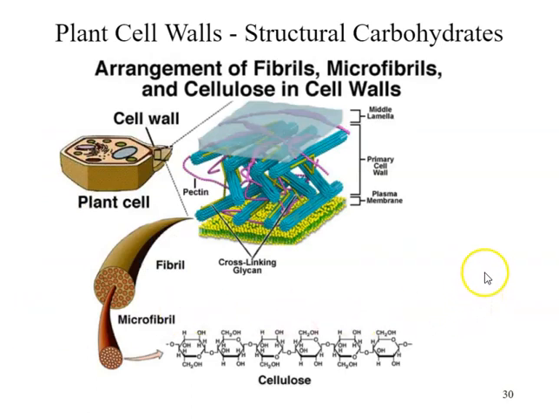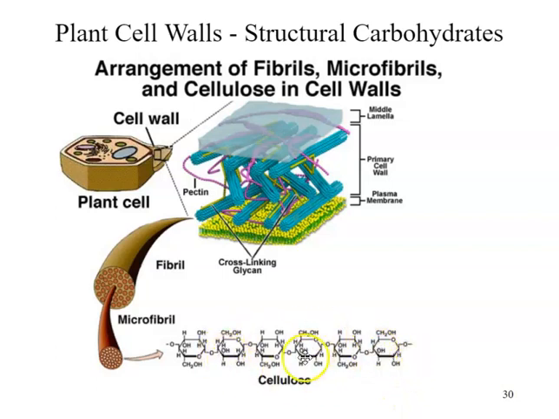So in plant cell walls, one of the major structural carbohydrates is the chemical known as cellulose, shown at the bottom. And cellulose is a polymer of glucose, formed using beta-glycosidic linkages. So each of these little ring-like structures was a monosaccharide, and they're connected together by multiple glycosidic linkages. These are very hard to break down. Only a few different types of microbes have the ability to do this, so we can't break cellulose down, which makes it a great structural carbohydrate. Like we as humans lack that ability.